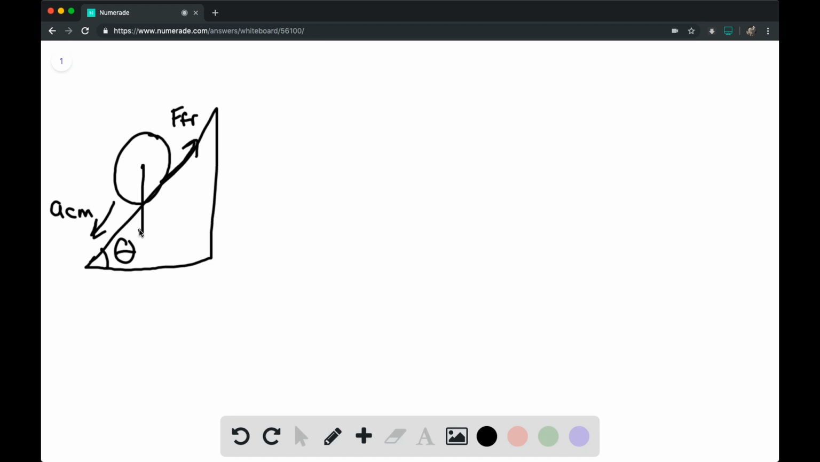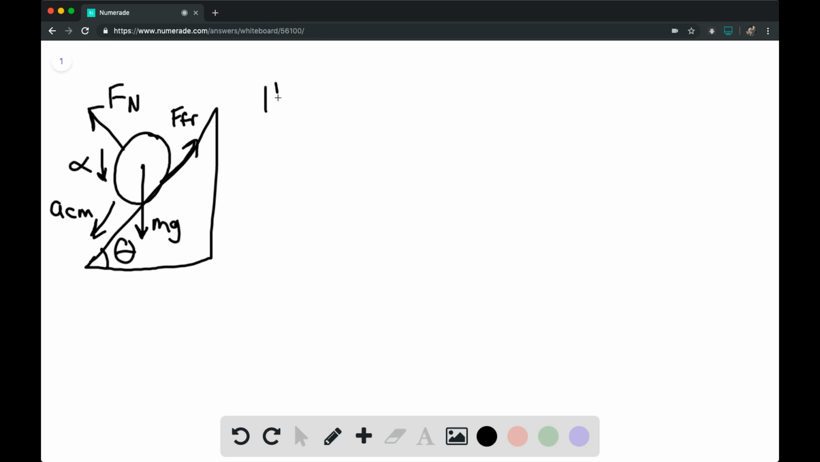From the center, going straight down is the force due to gravity, mg, and then perpendicular to the surface of the incline is the normal force. And we know that the angular acceleration here is going to be, in this case, counterclockwise.